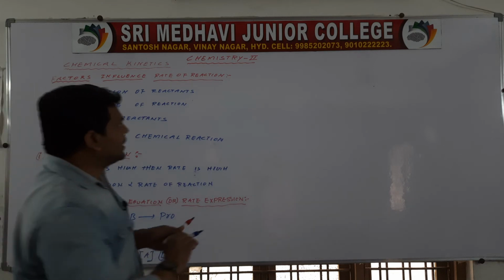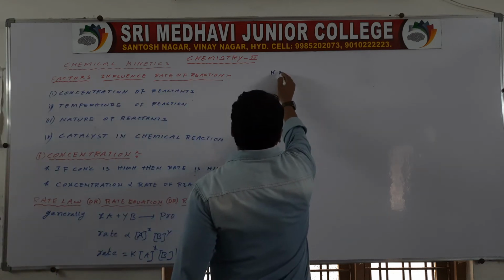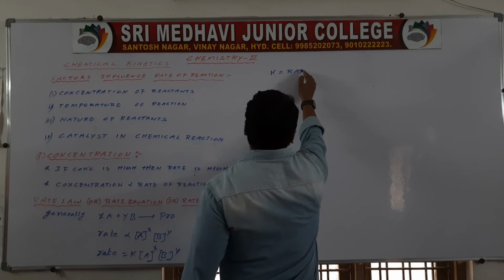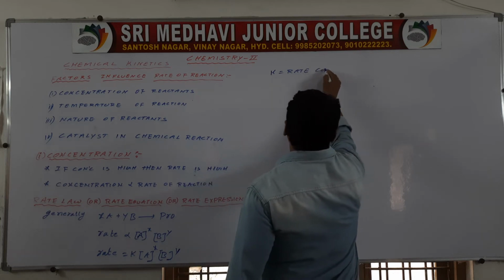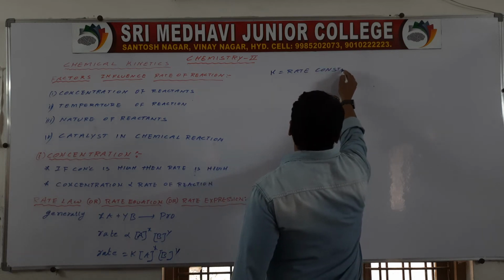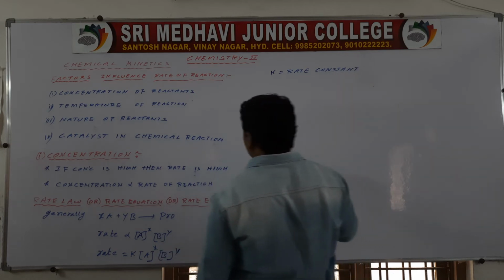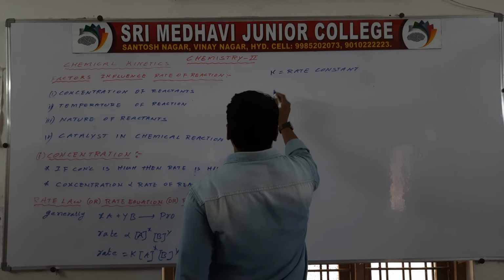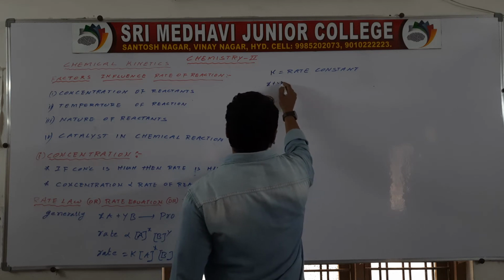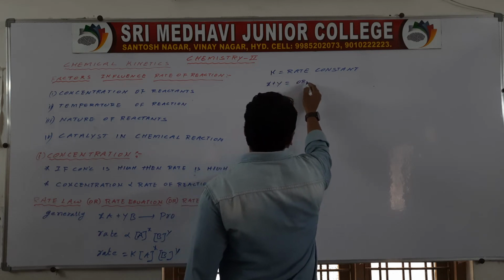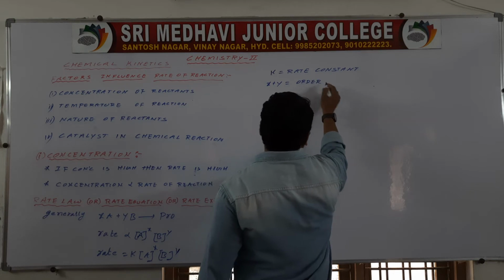Here K is equal to the rate constant. Next, X plus Y is equal to the order of reaction.